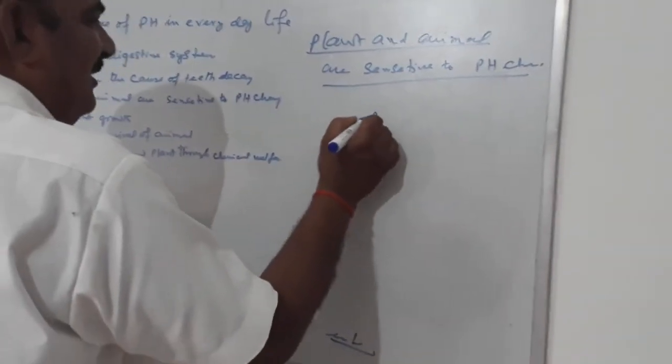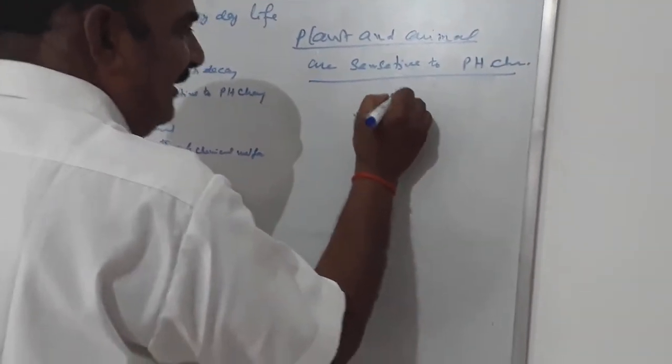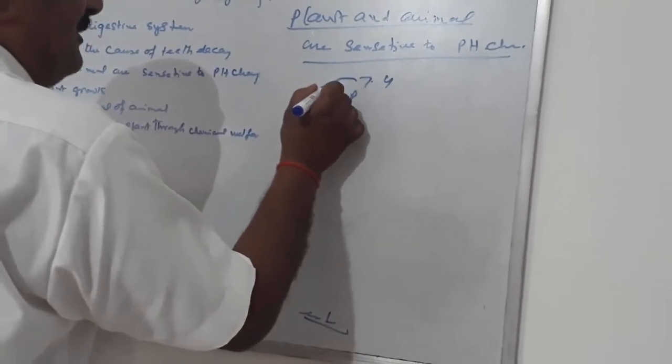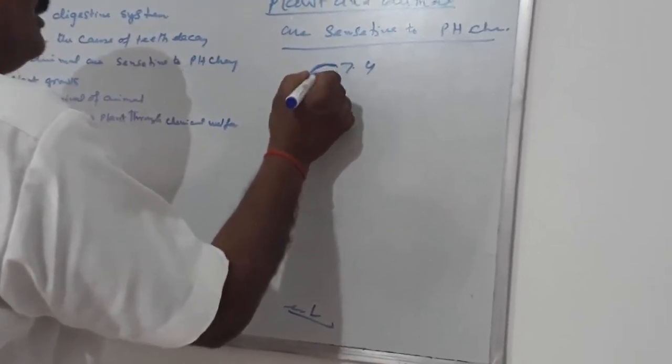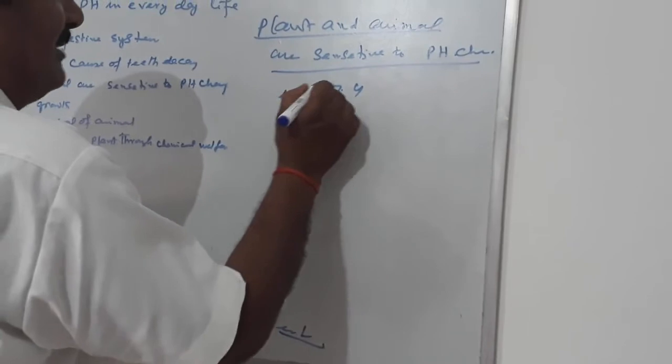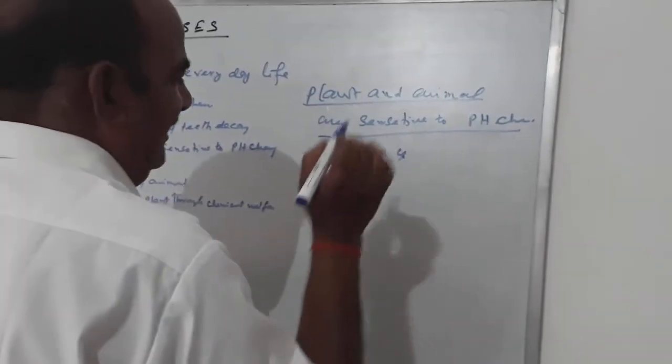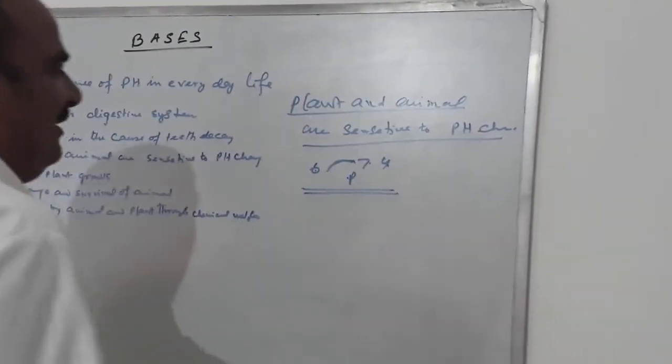Near 7 means 7.4, which is slightly basic, or otherwise 7, or between 6 and 7, or between 7 and 8. This is good for the growth of the plant.